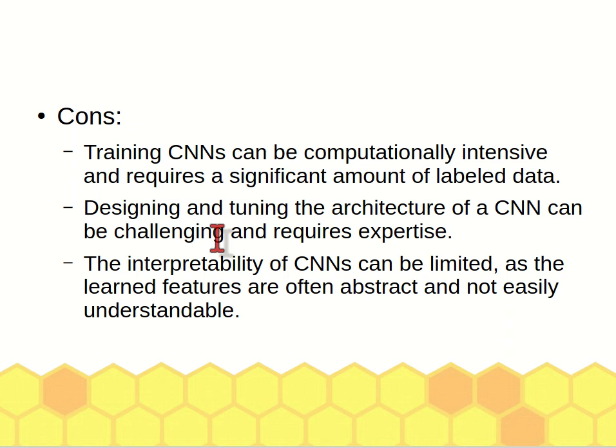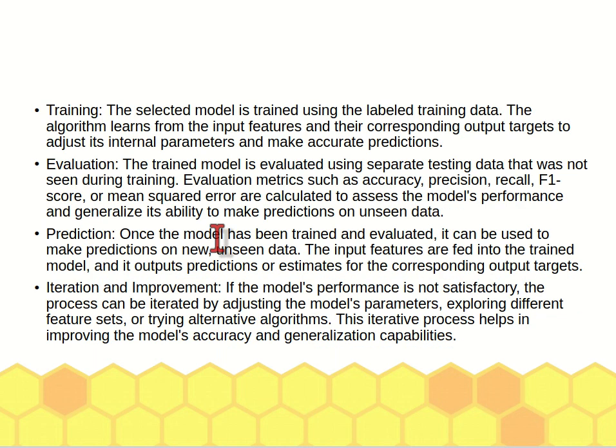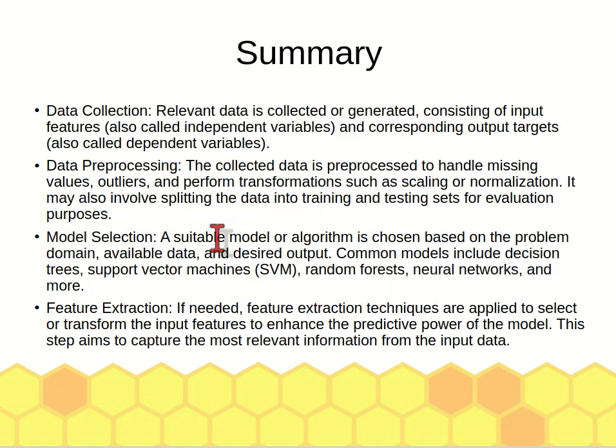So in summary, supervised learning requires several stages. The first is data collection, then data pre-processing, model selection, feature extraction, training, evaluation, prediction, and iteration. But depending on the type of algorithm, if you choose CNN, for example, you don't have to do the feature extraction. So data pre-processing and feature extraction can be skipped for CNN.